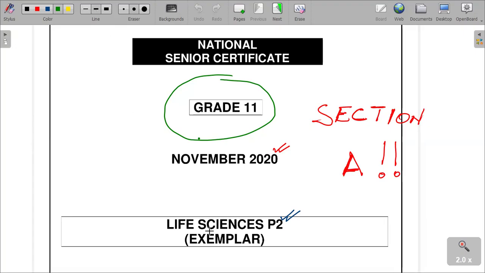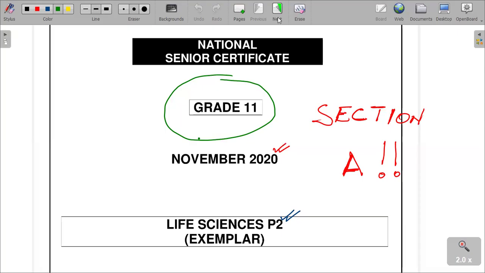So what is happening here? This paper is actually a full paper. Right now I'm not going to do the full paper, but I'm just going to do only Section A with you because of time. I don't want you to have problems with too much information at the same time, so let's break it up. Question one, all of it, and then we'll do question two and three in the next presentation.